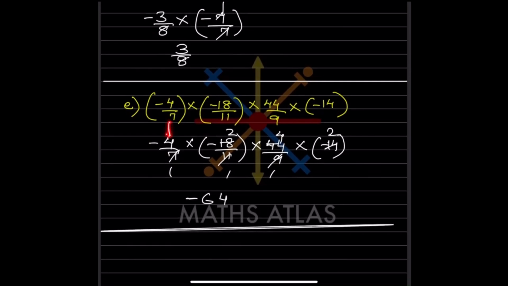Now here the same is written over here. So we can do one thing. 7 1s are 7, 7 2s are 14. 11 1s are 11, 11 4s are 44. 9 1s are 9, 9 2s are 18. Now in the denominator everything is just 1. Here 4 2s are 8, 8 4s are 32, 32 2s are 64. Now let us look at the sign. We have 1, 2 and 3. Whenever there are an odd number of signs, it is going to be negative. So -64.